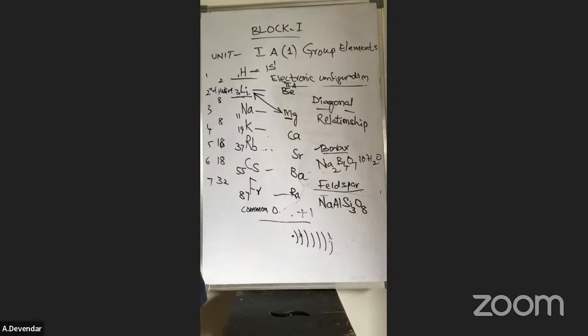Sodium hydroxide, NaOH, is called caustic soda, used in the Castner process. But in the Downs process, we use molten sodium chloride, common salt, NaCl, during the electrolysis. At the cathode, sodium is deposited.